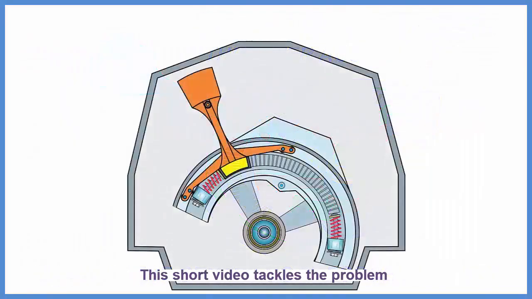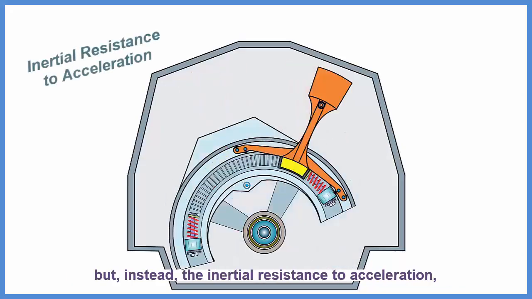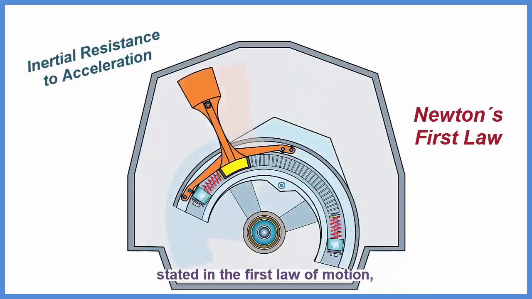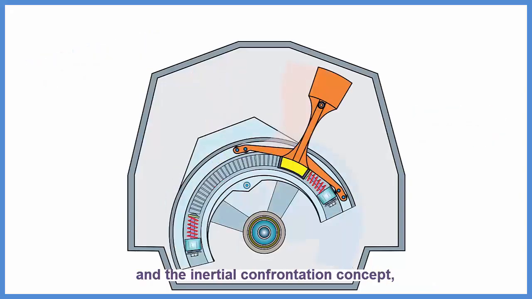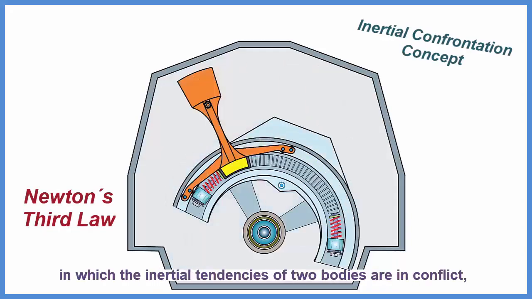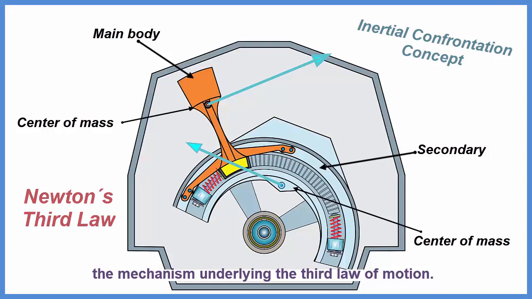This short video tackles the problem of how any unbalanced rotary thruster can accelerate without using the centrifugal force concept, but, instead, the inertial resistance to acceleration, stated in the first law of motion, and the inertial confrontation concept, described in videos of this channel, in which the inertial tendencies of two bodies are in conflict, in a dynamic process that constitutes the mechanism underlying the third law of motion.